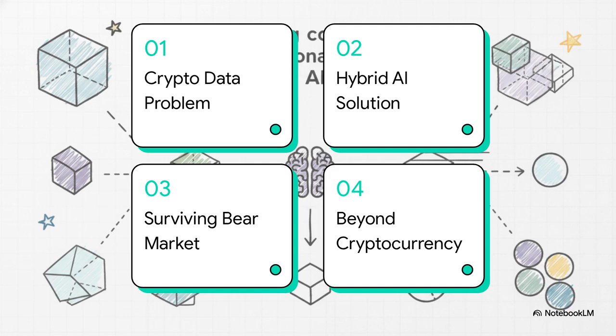Okay, let's dive right into this. Here's our roadmap for today. First, we'll look at the crypto data problem. Second, a hybrid AI solution. Third, surviving the bear market. And finally, beyond just cryptocurrency.